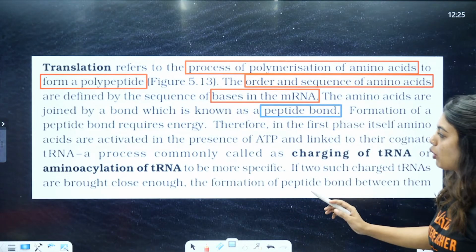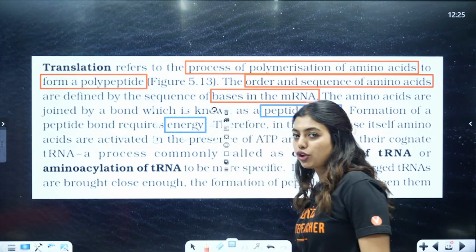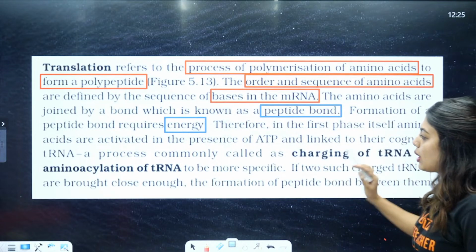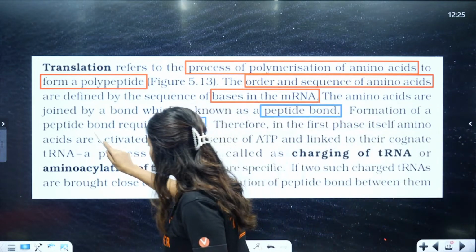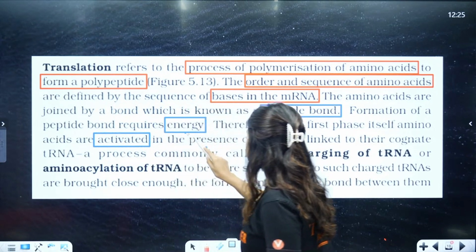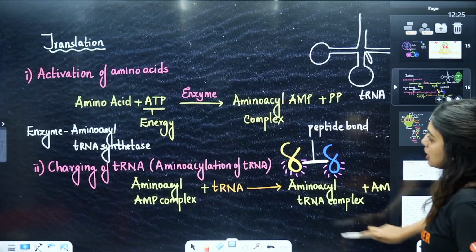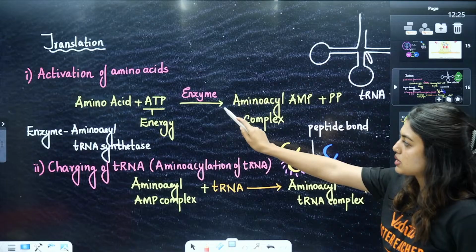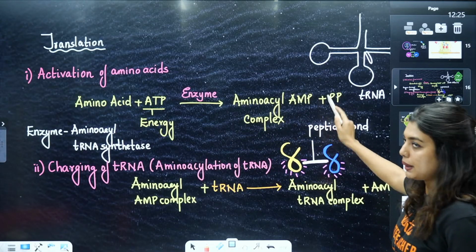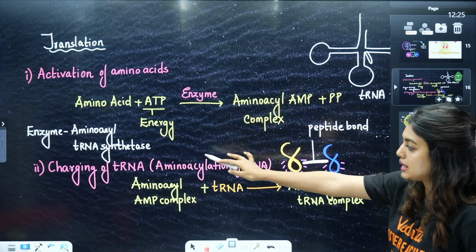Formation of a peptide bond requires energy. To form the peptide bond, what do you need? Energy you need. Therefore, in the first phase itself, amino acids are activated. That is why I told you activation of amino acid is going to happen. Activated in the presence of ATP. The reaction, I hope all of you remember. Activation happens when amino acid combines with ATP. It forms aminoacyl AMP complex and PPi, that is the energy that came out, with the help of an enzyme called aminoacyl tRNA synthetase.